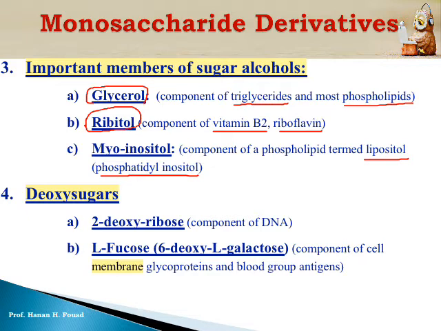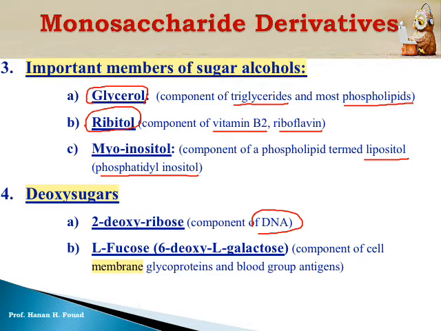The fourth type of derivative is the deoxysugar. The deoxy means we remove an oxygen atom from carbon number 2. If you look at the formula of any monosaccharide such as glucose, you will find that carbon number 2 contains a hydroxyl group. Hydroxyl contains oxygen. If you remove oxygen from carbon number 2, you will get the deoxysugar, such as deoxyribose, which enters in the structure of DNA.